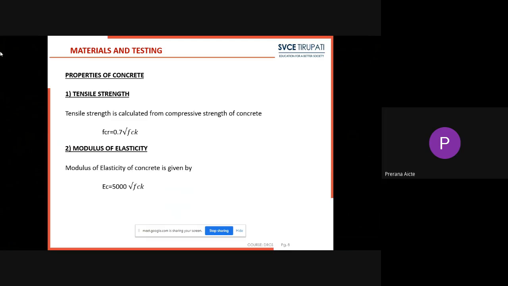Next, coming to properties of the concrete. First one, tensile strength. The tensile strength of the concrete is calculated from the compressive strength of the concrete. It is generally denoted by fcr. The formula is fcr equal to 0.7 root of fck. In this way, we can find the tensile strength of the concrete.